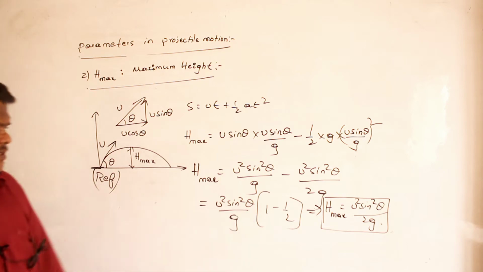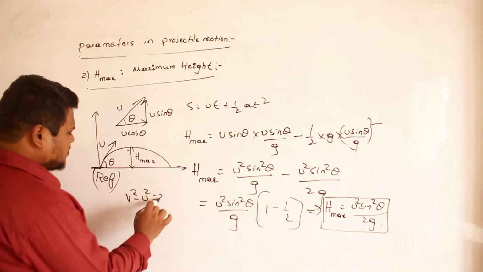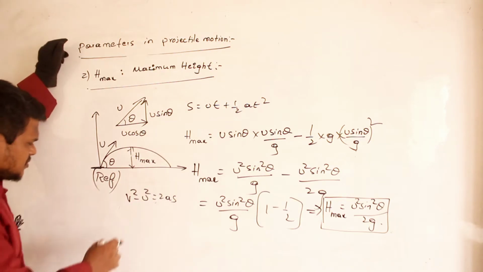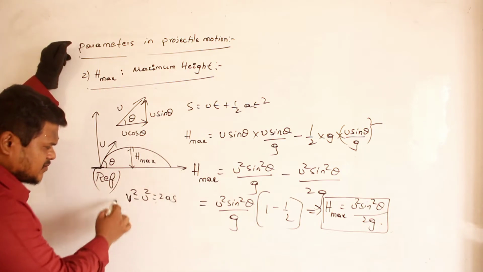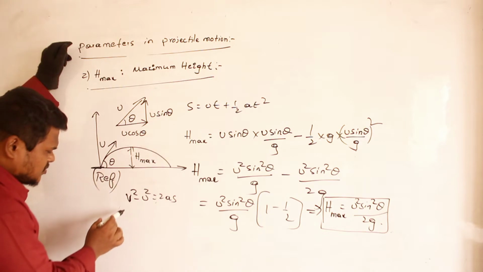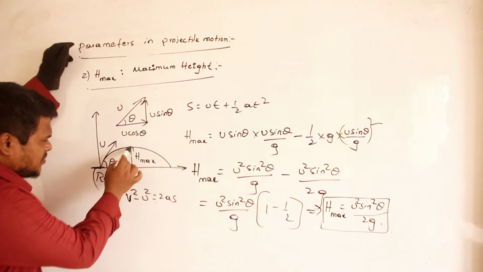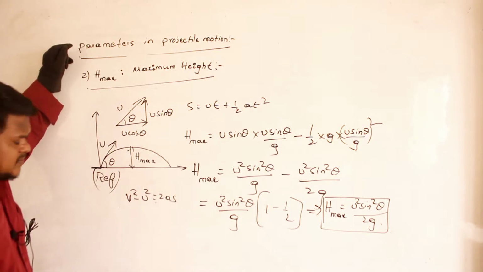Make a note up to here. You can use this relation also. You can use v square minus u square is equal to 2as also. By this also you can do the calculation. How can I use? See, this is the equation along y-axis, no? This is the equation along y-axis. So vy is how much? 0. At maximum height, final velocity will become 0, no? Velocity along y-axis will become 0.